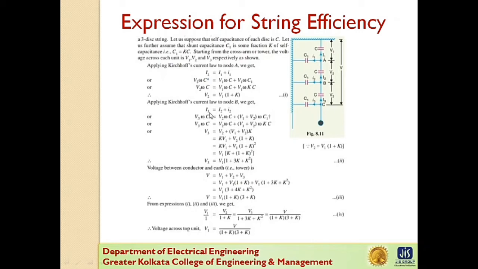In place of I3 we write V3 omega C, since I3 flows through capacitance C with voltage V3 across that disc. I2 is V2 omega C. The voltage across the shunt capacitance here is the total voltage V1 plus V2, so small i2 is (V1 plus V2) omega C1, because it flows through the shunt capacitance C1.